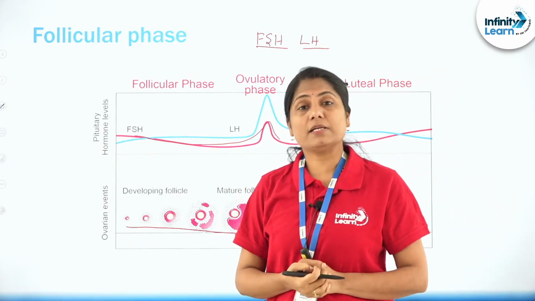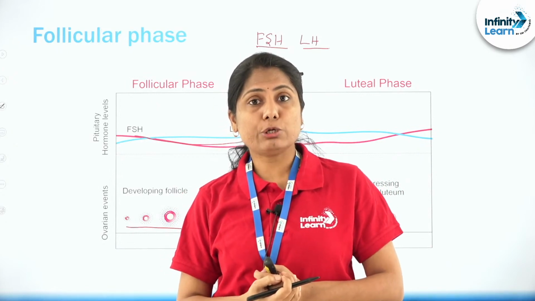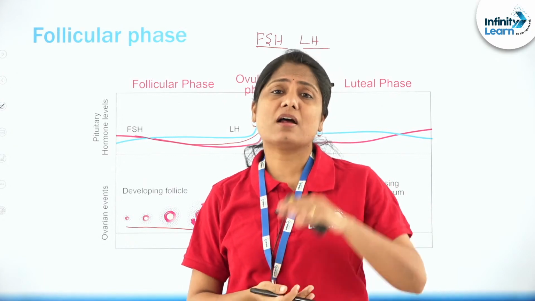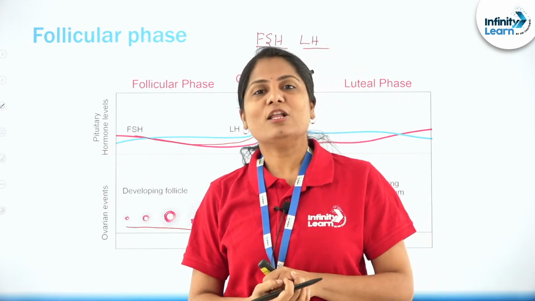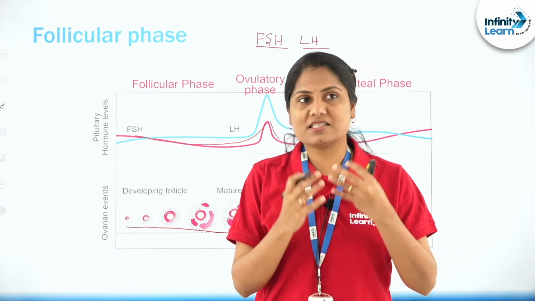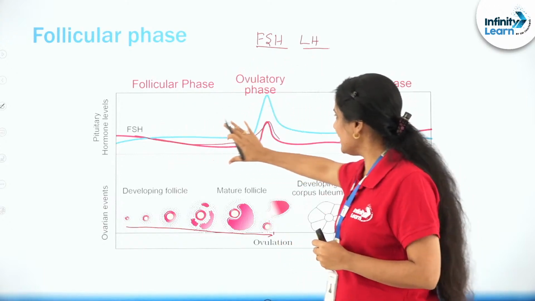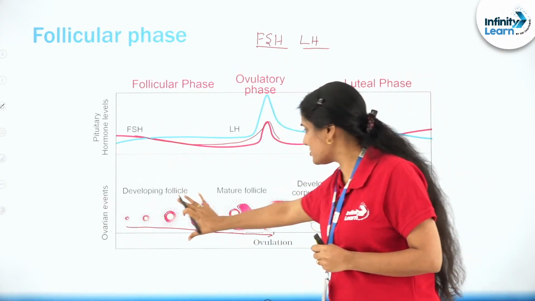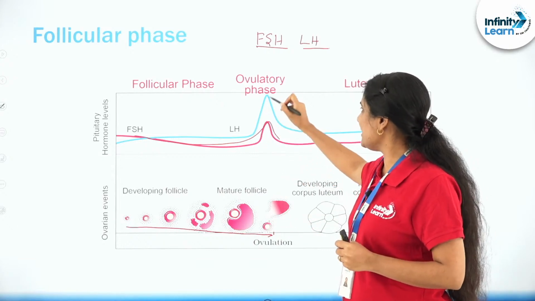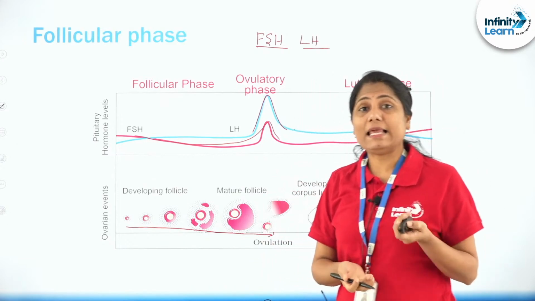There was this question in the previous NEET examination. Why are the follicles not growing during the menstrual phase? That's because FSH and LH are at very, very low levels. Nice indirect question which requires your understanding of the concept, right? So the FSH and LH are increasing in concentration, which is causing the growth of the follicles. The LH especially is going to the peak, which is what is referred to as the LH surge.